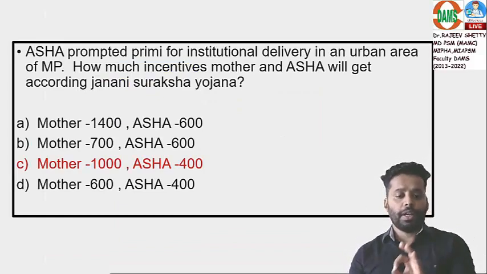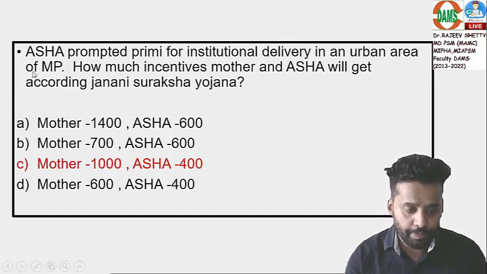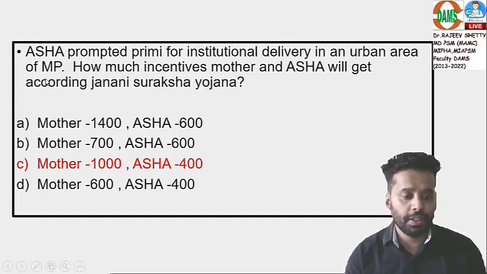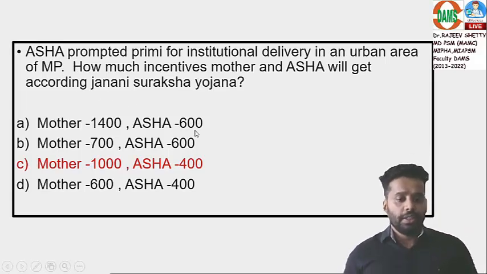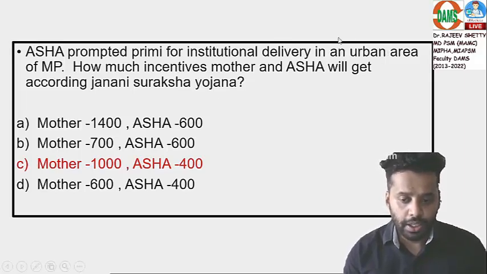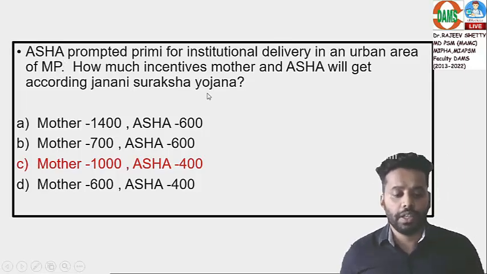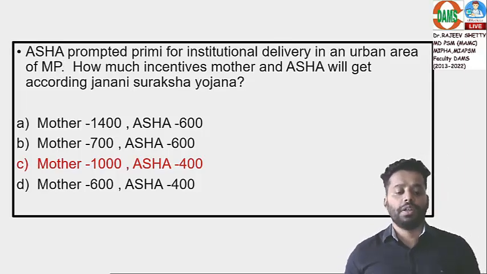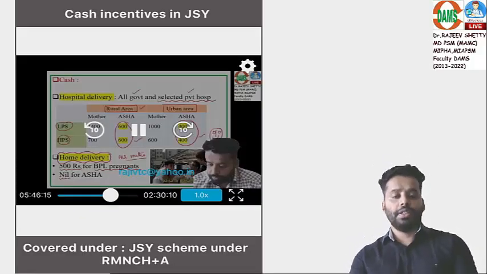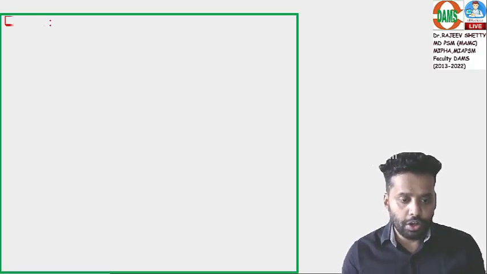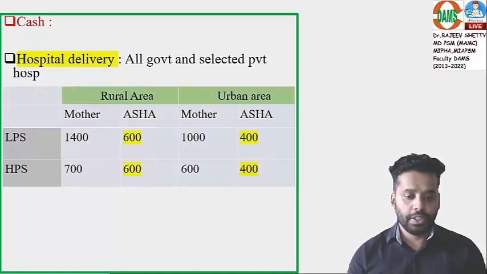ASHA is promoted primarily for institutional deliveries in urban area of Madhya Pradesh. So when they have mentioned Madhya Pradesh, that is a bit trickier for you in the exam. They have given two keywords, urban area and Madhya Pradesh. How much incentive will the mother and ASHA get according to Janani Suraksha Yojana? So I'll be showing the same slides again. Cash incentives in JSY. So how much cash is given for hospital delivery? See this slide.